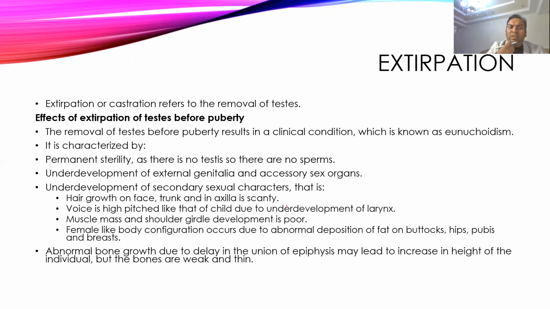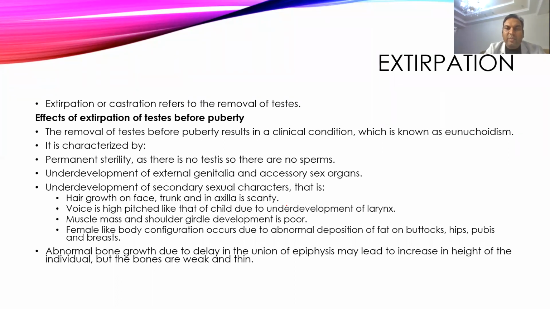So there will be no hair growth on the face, trunk, or axilla. Very scanty hairs. A feminine high pitch voice will be there, like a child. Muscle mass and shoulder girdle will be very poorly developed, and body configuration more like that of the female, as fat deposition on the buttock, hip, and breast areas will be there. And because of delayed epiphyseal closure, the bone growth will be very high, so thin and weak bone will grow, but height will increase.